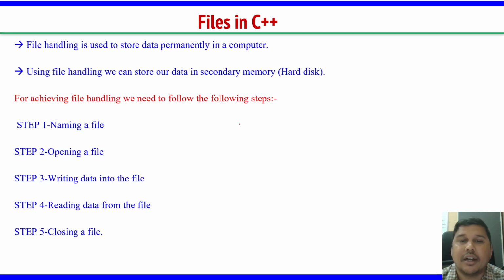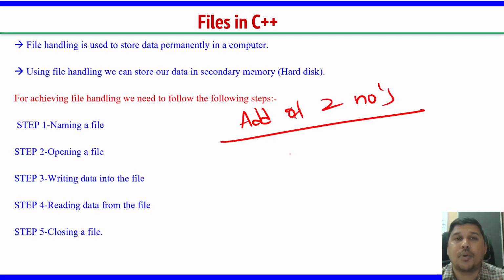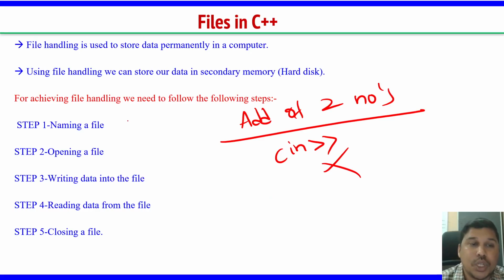Basically, I am writing a program for addition of 2 numbers. This is a simple program to understand how files work in C++. I want to add 2 numbers, but I don't want to give those 2 numbers as input from the console, not through cin. So you can create a text file, let it be abc.txt.